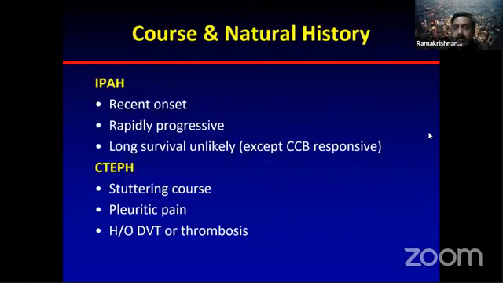In a nutshell, generally IPAH should be of recent onset, say a maximum of around 3 years. It is generally rapidly progressive, and long survival is unlikely except in very rare instances of CCB-responsive patients. But most of us are starting to see somewhat more prolonged survival in some of our patients with IPAH with the advent of various pulmonary vasodilator therapies. CTEPH can have a stuttering course, can have pleuritic pain, can have dyspnea, can have a history of DVT and thrombosis, but may not have any of them. They can present with the same insidious onset progressive dyspnea also.